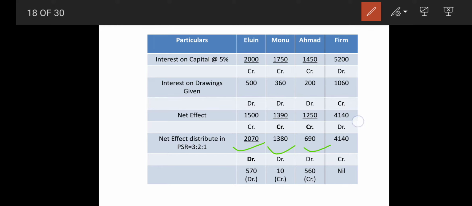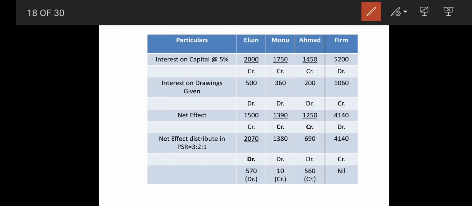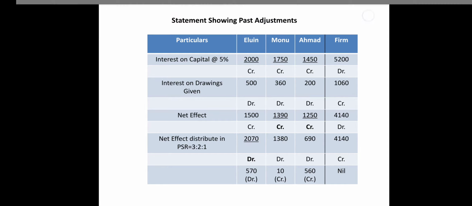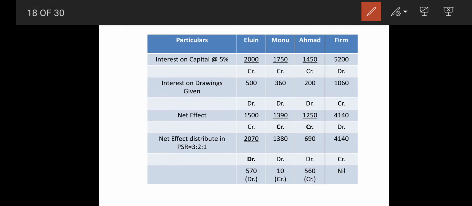Ultimately debit minus credit, because we are distributing, it will be nullified, so it is 0 over here, but at the same time it will be transferred: 2070 debit, 1380 debit and 690 debit.